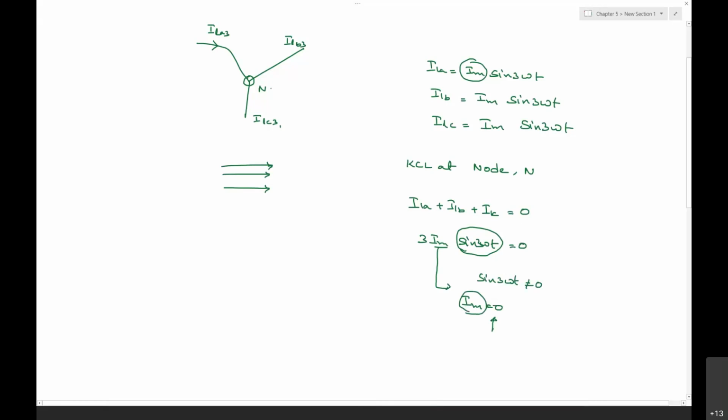Because of that, triplet harmonic currents will not be flowing, even though triplet harmonic voltages are present in the source.